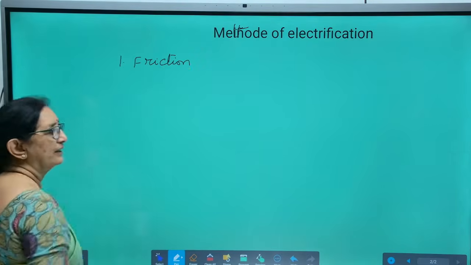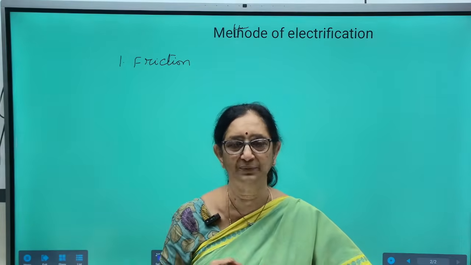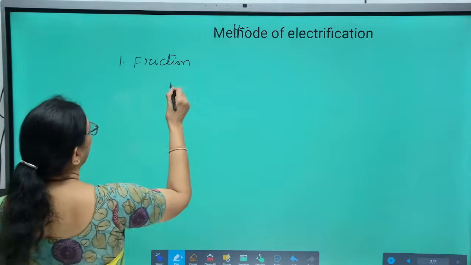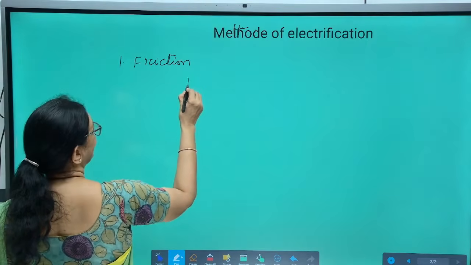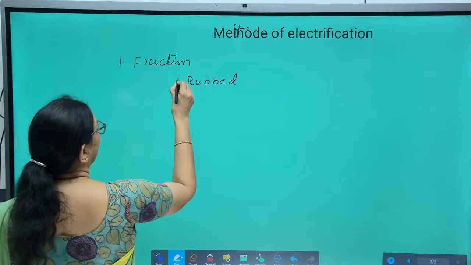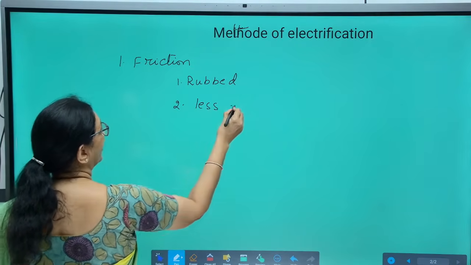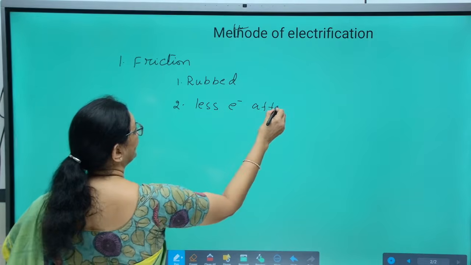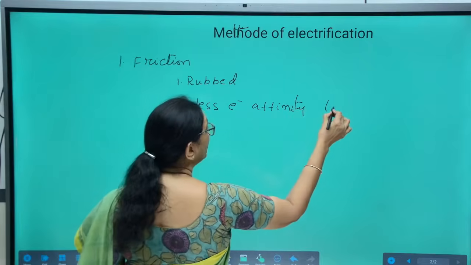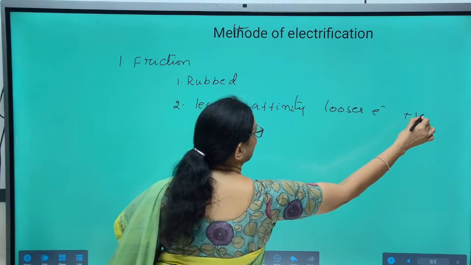Friction. Two neutral bodies are placed in contact with each other and rubbed with each other. So, here two neutral uncharged bodies are rubbed with each other. Then the body with less electron affinity loses electrons and becomes positive.